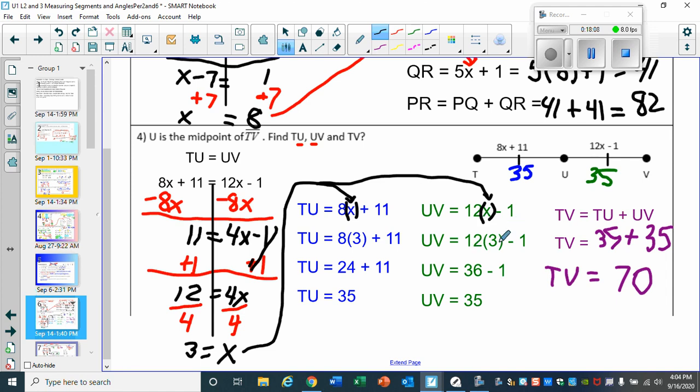And 12x minus 1, 12 times 3, 36, minus 1, 35. Then for TV, you need to add up T to U plus U to V. So this whole section is TV. So TV equals 35 plus 35, or 70.